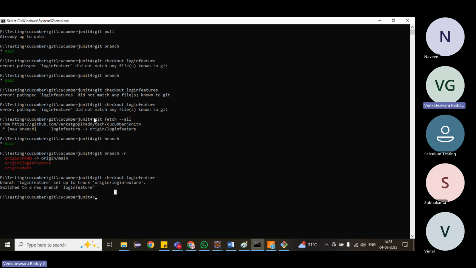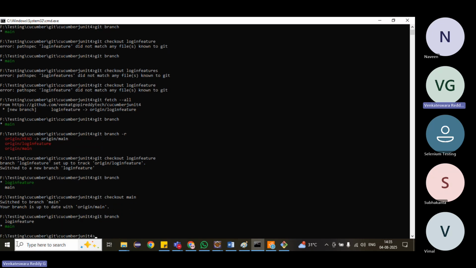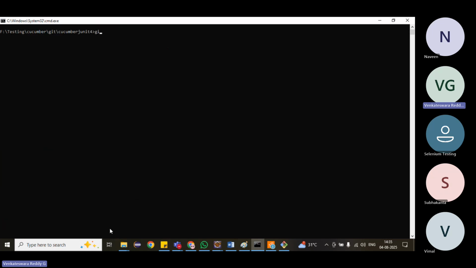This is the extra command we have to use: git fetch --all, so that it fetches all the remote branches and then we can easily switch. Now we have to verify which branch we are working on. Git branch will show it. See, the first one is login feature. Whichever is showing first, we are working on that branch. If you want to switch to the main branch, just run git checkout main. You will see the star symbol; that marks the working branch. We must be very careful, sometimes we get confused about it.